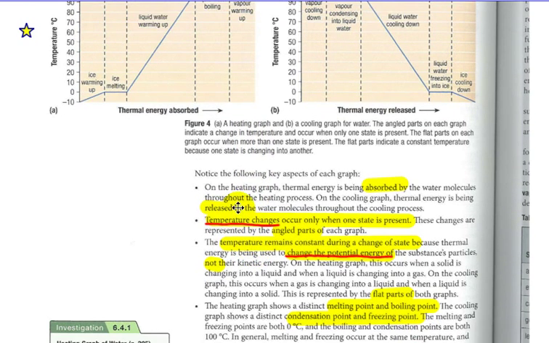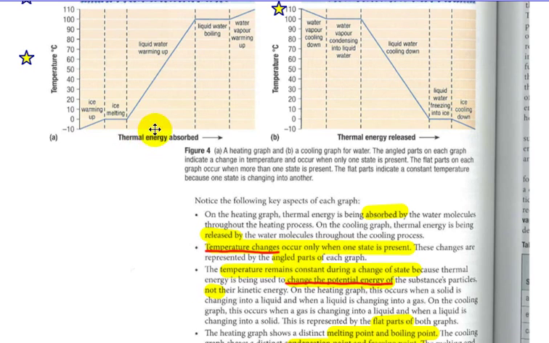So key things to note, on the heating graph, thermal energy is absorbed by the water molecules through the heating process. On the cooling graph, thermal energy is released because it needs to release energy to slow the molecules down so they get closer together to go from a gas to liquid to solid.